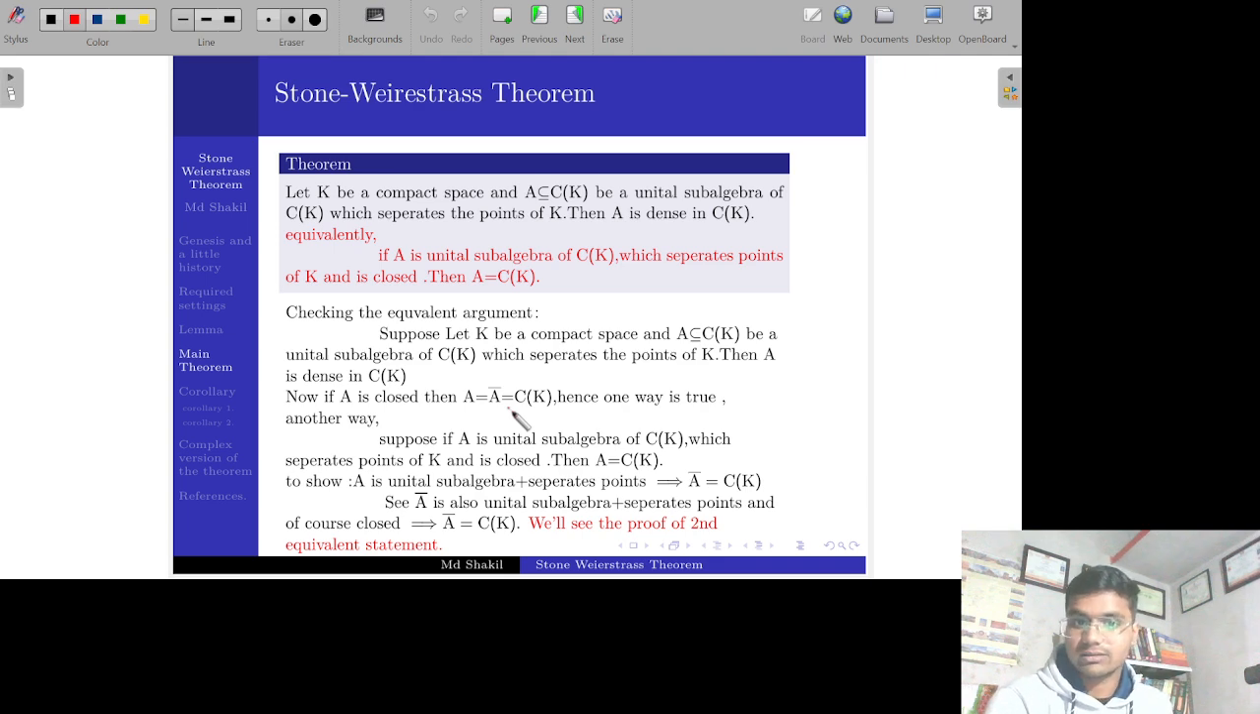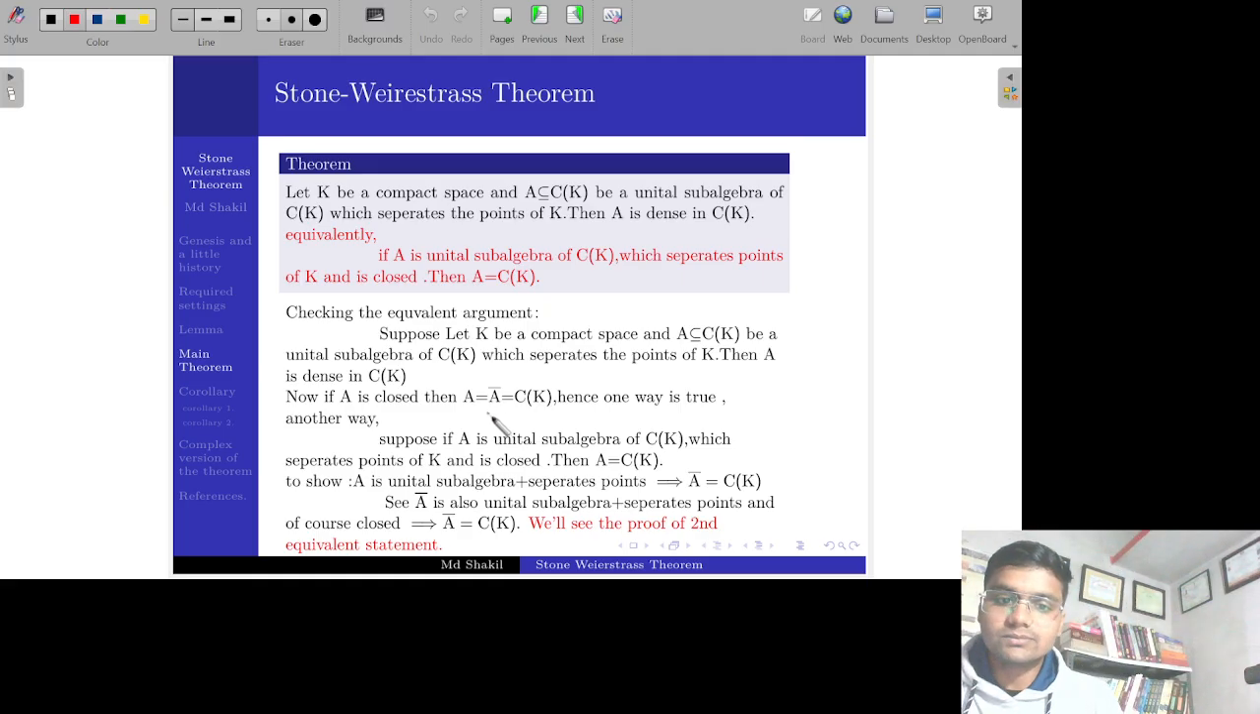It shows that the first argument implies the second argument. Now we'll see the reverse. Let us suppose the second argument is true. Now we'll show that the first argument is also true. Suppose that A is a unital subalgebra of C(K), separates the points of K and is closed, then A is equal to C(K) itself. Now we have to show that the first argument is true. It means if A is a unital subalgebra separating the points of K, then we have to show that A is dense in C(K). It means A closure is equal to C(K).